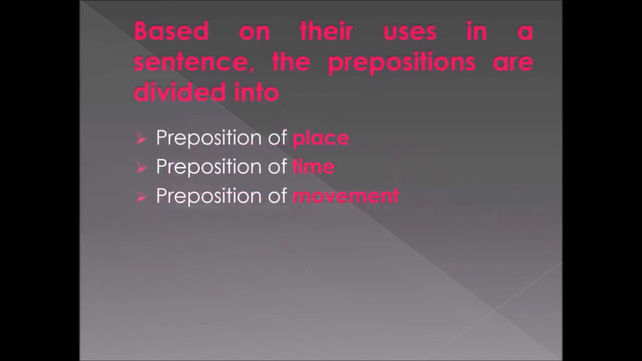Next we are going to discuss the first kind of preposition, that is prepositions based on their uses in a sentence. Now under this kind the prepositions are divided into three types. They are preposition of place, preposition of time, and preposition of movement. So let's discuss them in detail.